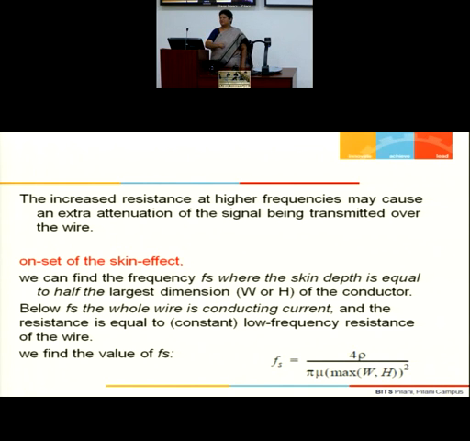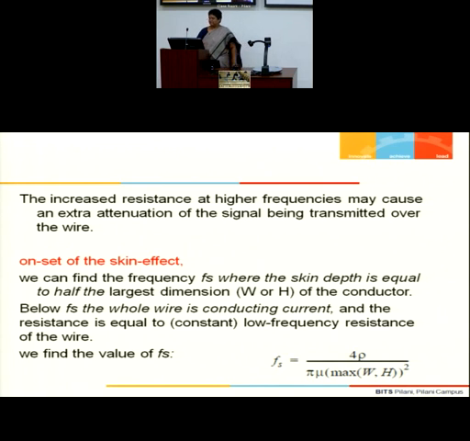When this delta becomes equal to half the largest dimension, whichever is largest, W or H, we are not talking about the length. Half the largest dimension of W and H, we say, okay, when this happens, that F is the frequency at which we can say the skin effect has come into the picture.